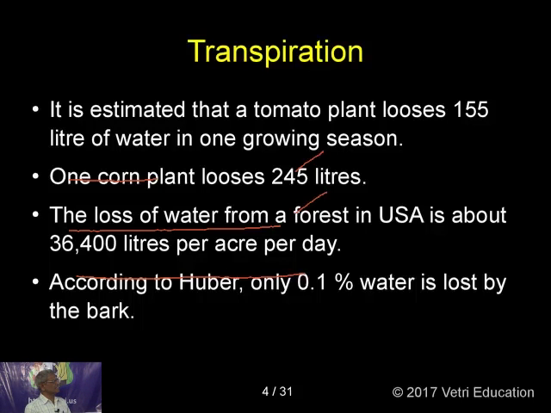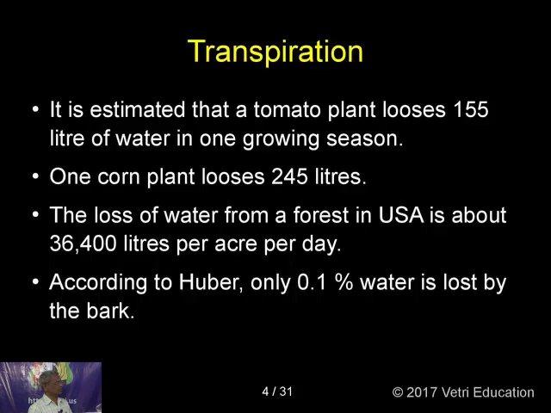Transpiration. It is estimated that a tomato plant loses 155 liters of water in one growing season, and one corn plant loses 245 liters of water in one growing season.